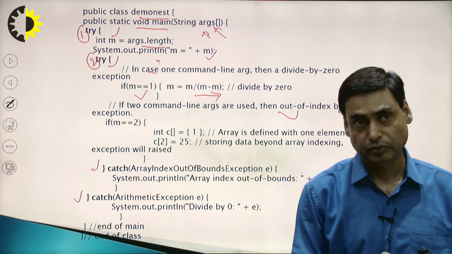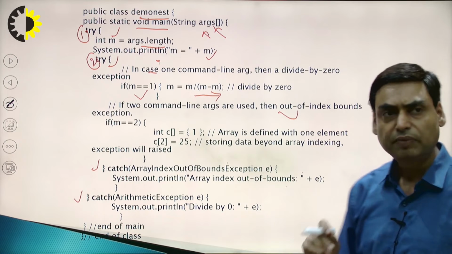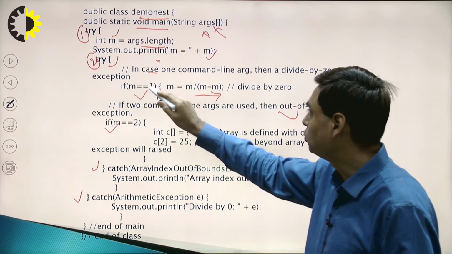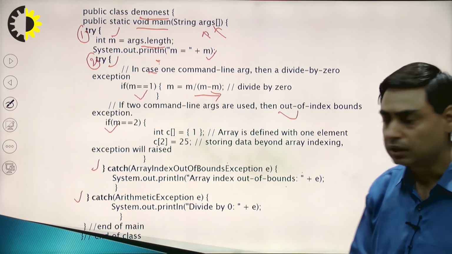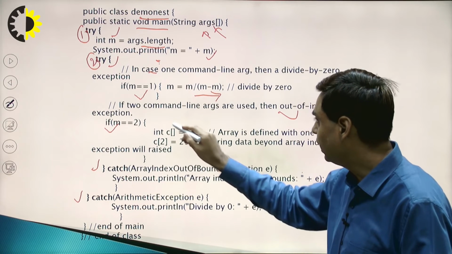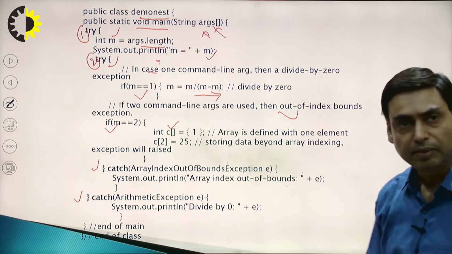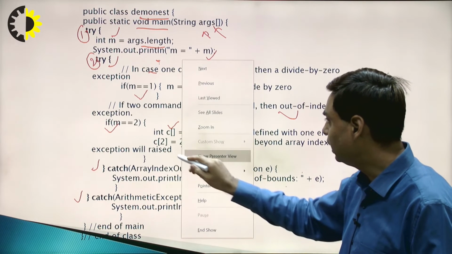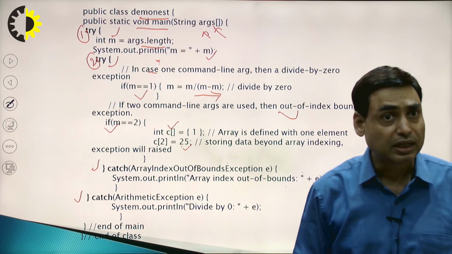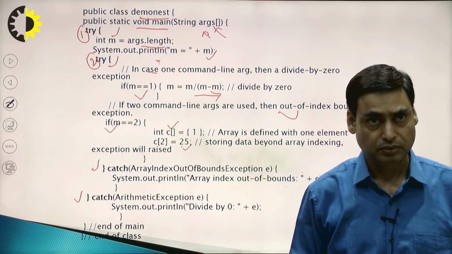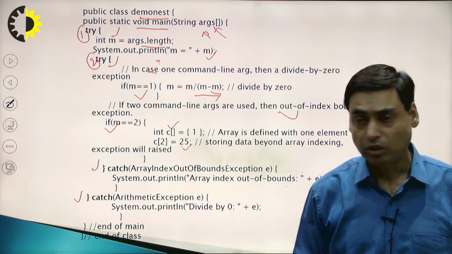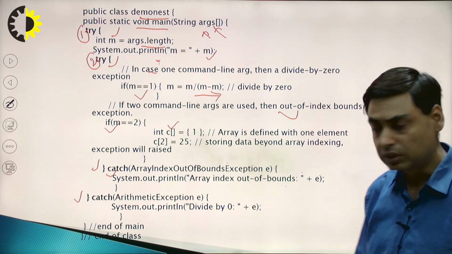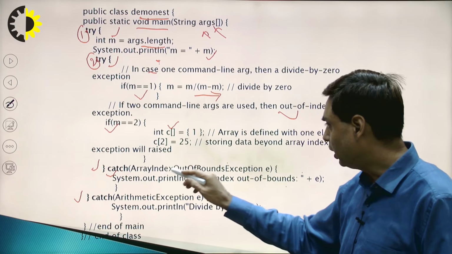Okay. Now suppose the value of m equals 2, so it will come here. If m equals 2, there is no arithmetic exception. When m equals 2, we have defined c of type 1 element. Again we try to store the value 25 at an index which is not present in the array, because the array size is 1 element. So it will look for the respective catch block. This time the catch is already present in the inner try block. So in the inner try block we have the catch array index out of bounds.